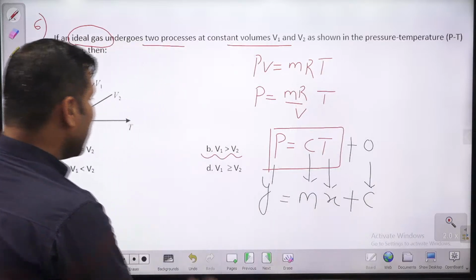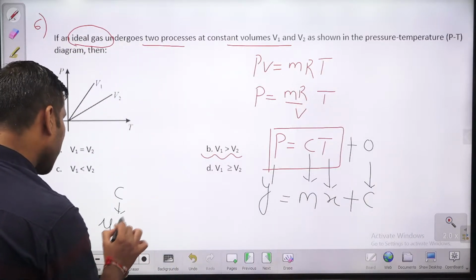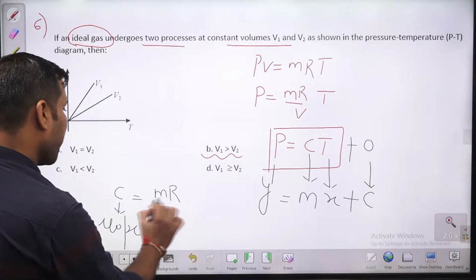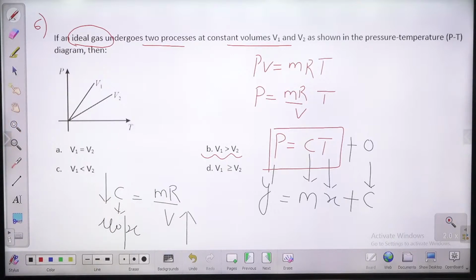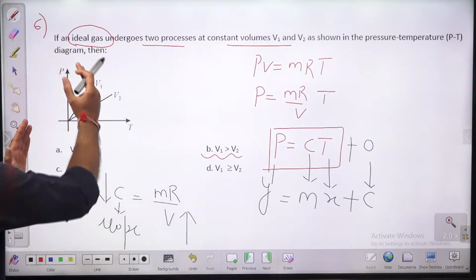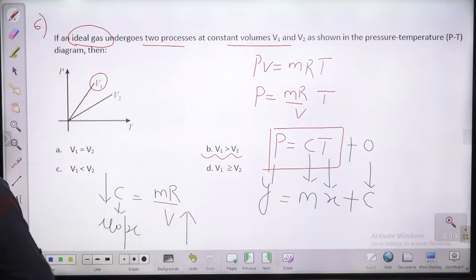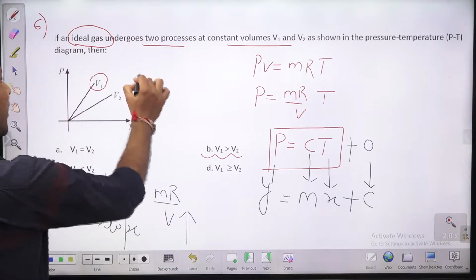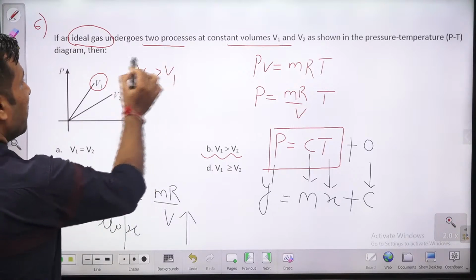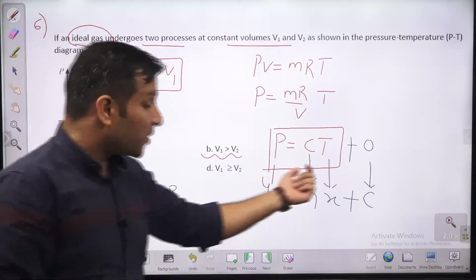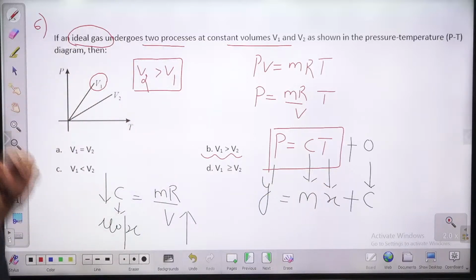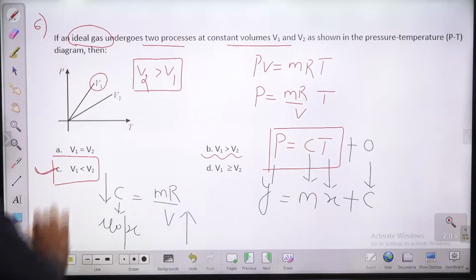Now can you check here guys, what is this slope? ये slope कितना है बच्चों? This slope is nothing but nR by V. So more is the volume, less will be the slope. That's why I asked you why you are thinking of B, guys. Why not C? Because जितना वॉल्यूम ज्यादा है उतना स्लोप क्या होगा, कम होगा. That's why V2 is greater than V1, guys. V2 V1 से ज्यादा है, बिकॉज जितना वॉल्यूम बढ़ेगा स्लोप घटेगा बच्चों. Slope is inversely proportional to volume. That's why C is the right answer for this question, not D.